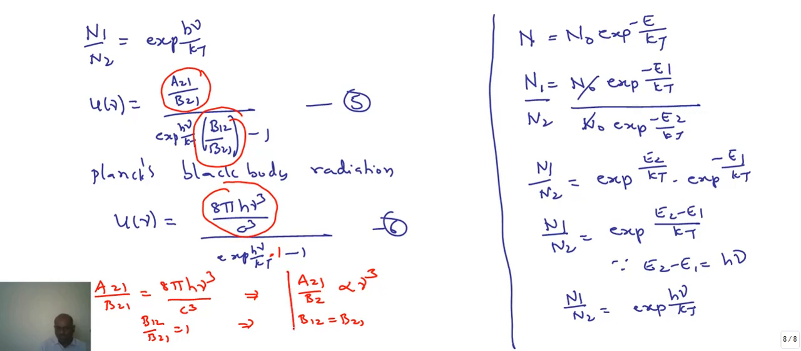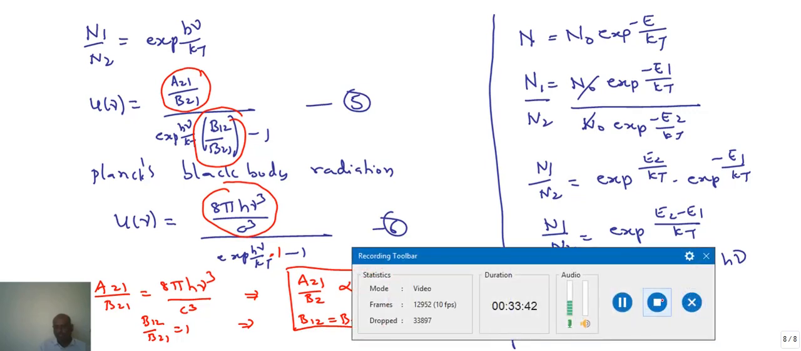So these two things are called Einstein's relations. What they are saying: the ratio of the Einstein coefficient of spontaneous emission to stimulated emission is proportional to the cube of the frequency. The Einstein coefficient of absorption is exactly equivalent to that of stimulated emission. So let us stop this session here.